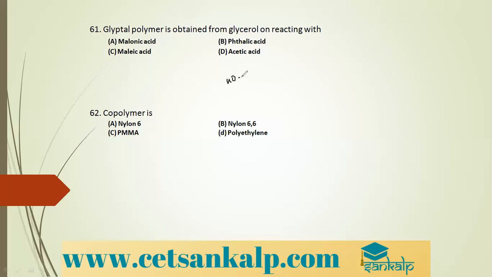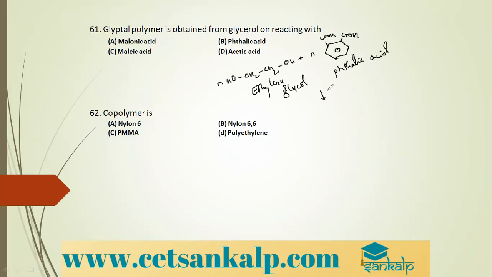Let me write it like this: CH2OH, CH2OH, plus n molecules of phthalic acid. This is ethylene glycol and this is phthalic acid.